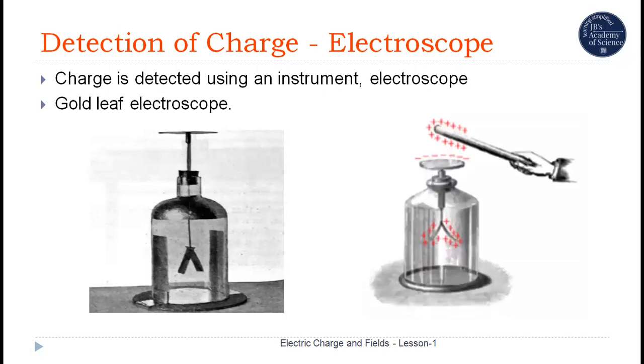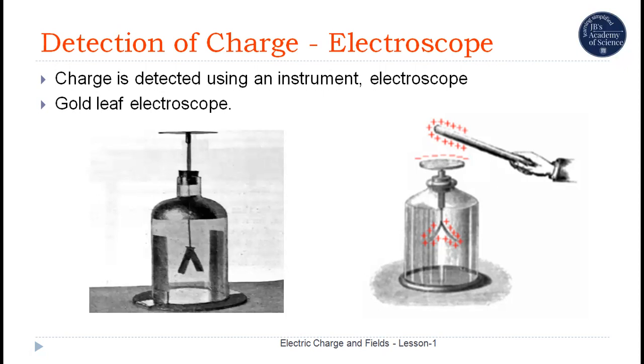Now let us see how a gold leaf electroscope can be used to detect electric charges. Initially, when no charged object is brought near to the electroscope, the gold leaves inside the bottle will be close to each other.